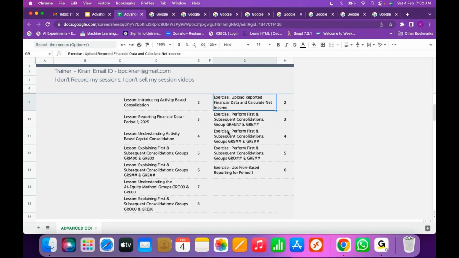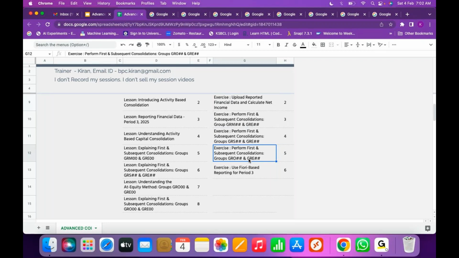We have exercises for Central Europe, Southern Europe and Europe group, first consolidation and subsequent consolidation, Eastern Europe and Europe group. Why am I mentioning two groups every time? Subgroup and main group, both consolidations. How the minorities and goodwill are calculated at main group level, that also we are going to understand.